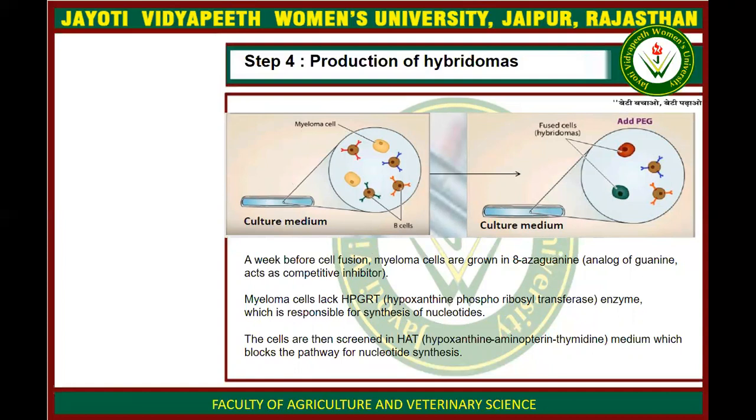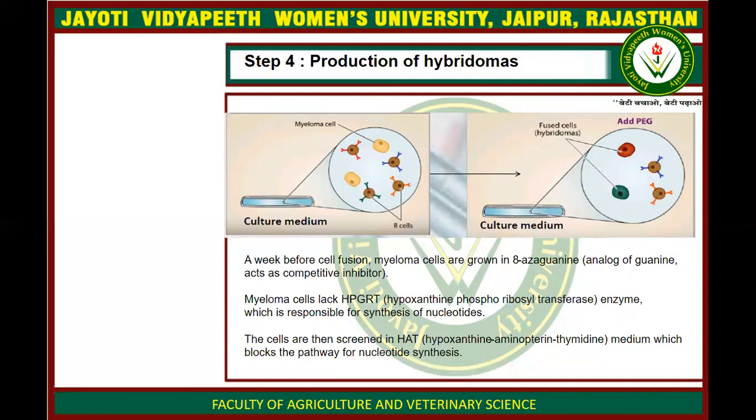So for the growing of the myeloma cells before fusion, these myeloma cells are grown in 8-azaguanine, which is an analog of guanine. And myeloma cells lack HGPRT, that is hypoxanthine phosphoribosyl transferase enzyme, which is responsible for synthesis of nucleotides.